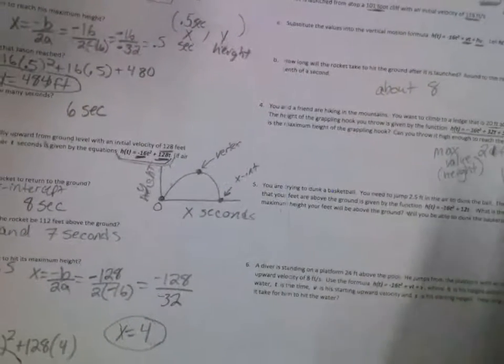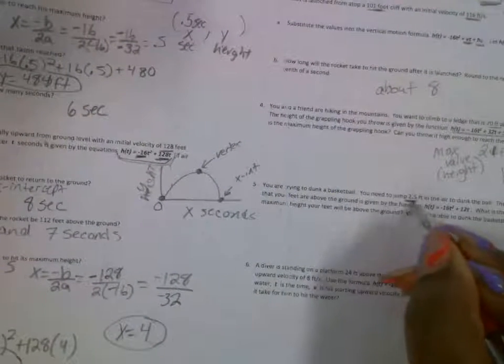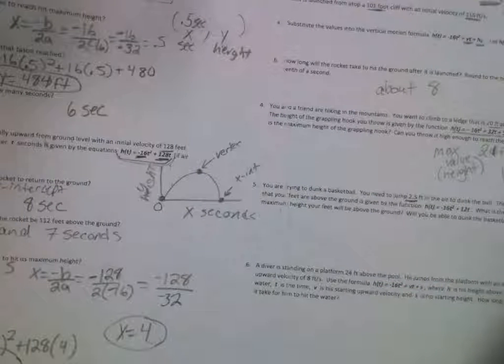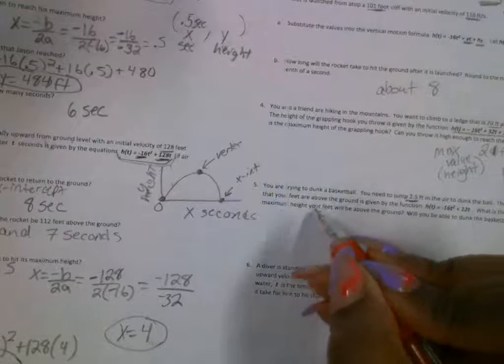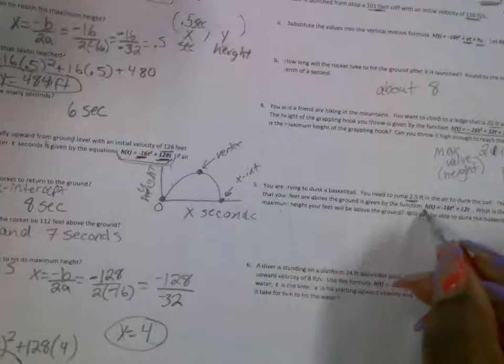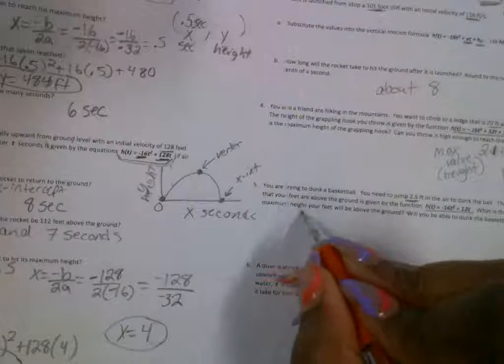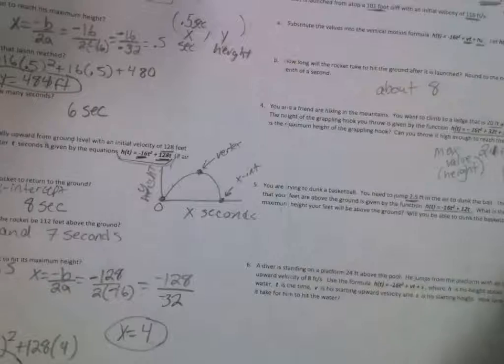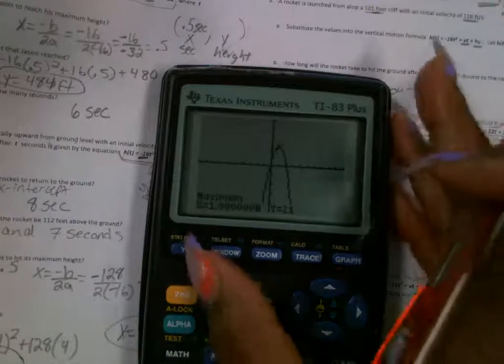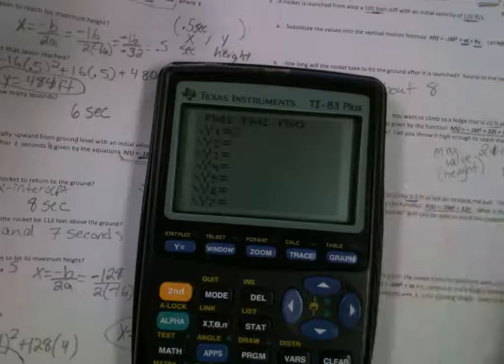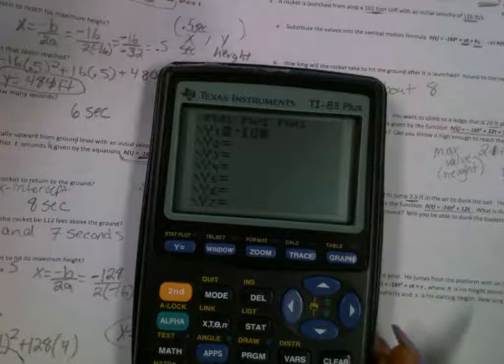Number 5, you are trying to dunk a basketball. You need to jump 2.5 feet in the air to dunk the ball. The height that your feet are above the ground is given by this function right here. What is the maximum height of your feet above the ground? Okay, so we're finding maximum height again. So what do we do to find the maximum height? Go back to y equals. So we're going to type this in.